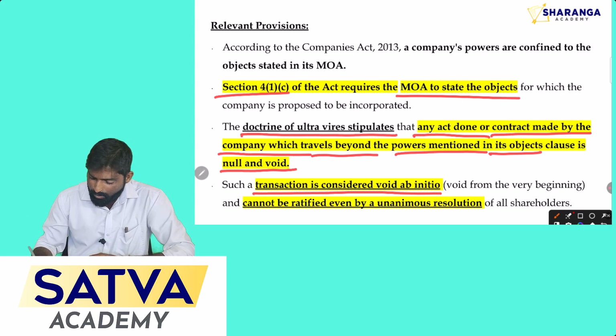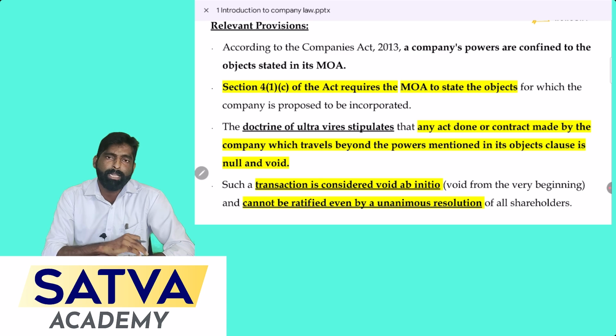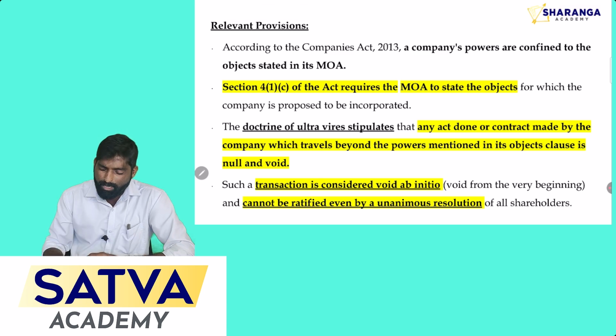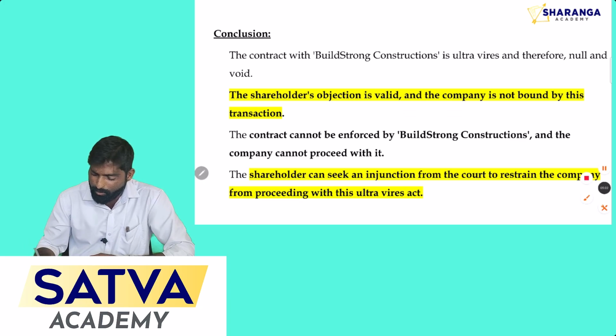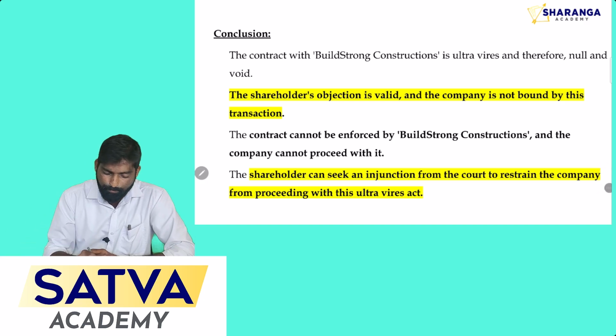Now you know the legal provision applicable for the question. Now let's see what is the conclusion to be given for that question. See, here there is a conclusion part where you have to write all these points in your answers.